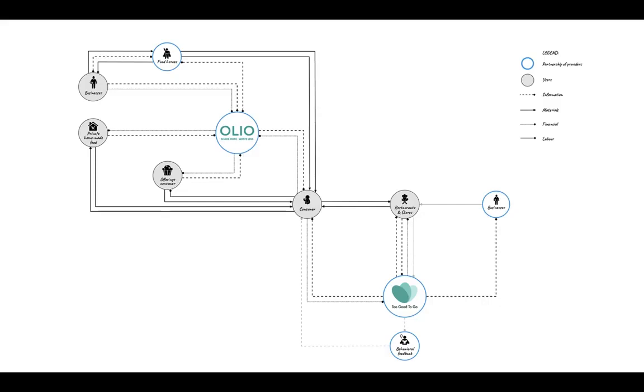Too Good To Go makes a revenue on the cut of every meal sold. Olio offers free products so that they have no direct sales revenue. They depend on the earnings made by picking up food from larger businesses and from private investors. Too Good To Go does not offer such picking up services. The customers pick up their own food.